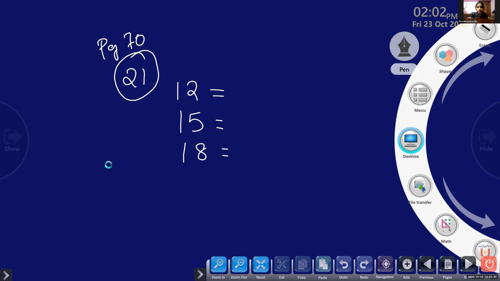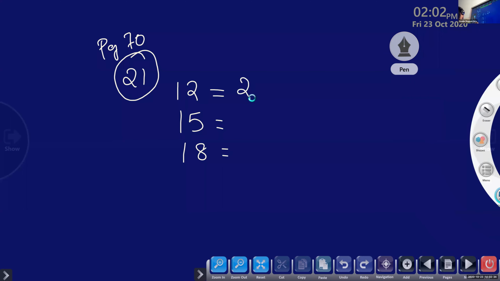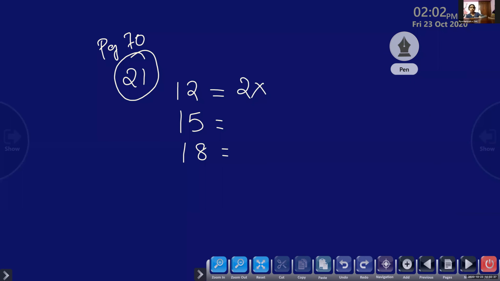Yes, ma'am. 12 can be written as 2 into 2 into 3. Okay, so children, I told you, if you don't know, you have to multiply and check whether you are getting 2 into 2, 4. 4 into 3, 12. Okay, what about 15? 3 into 5. Very easy one, yes?